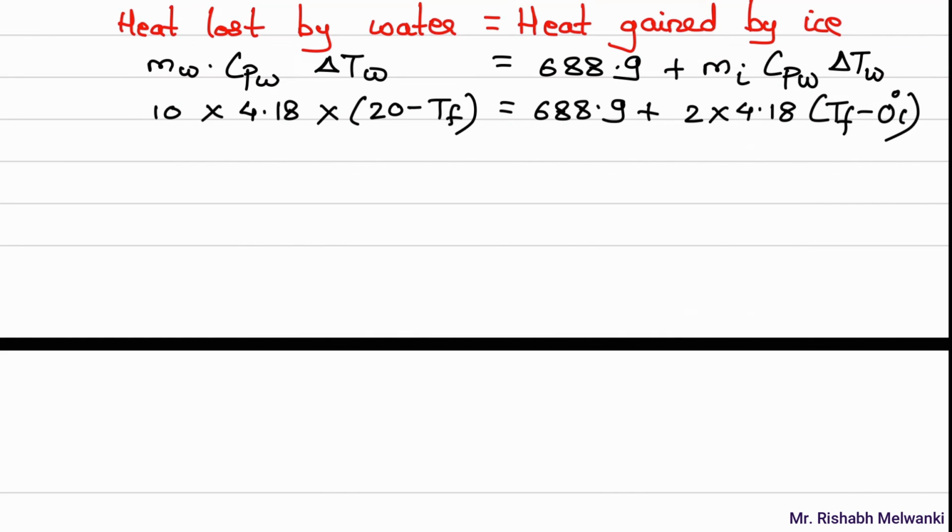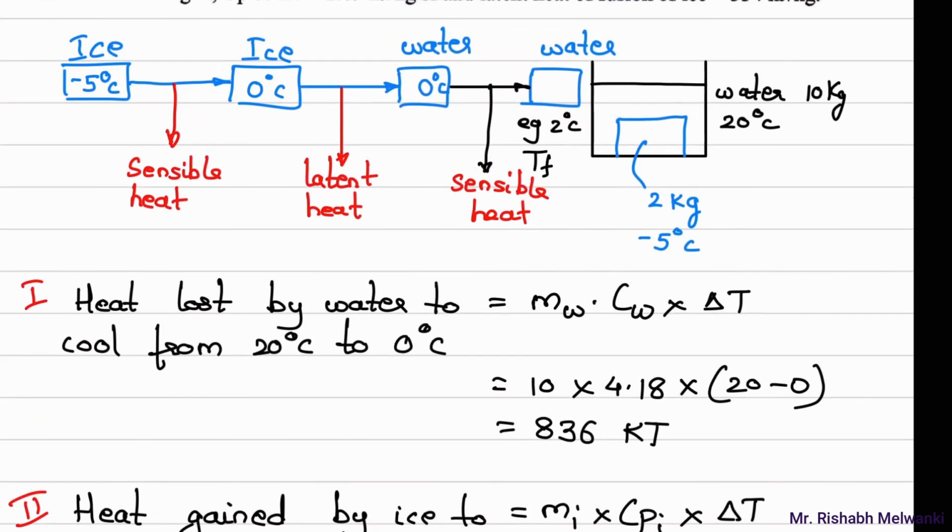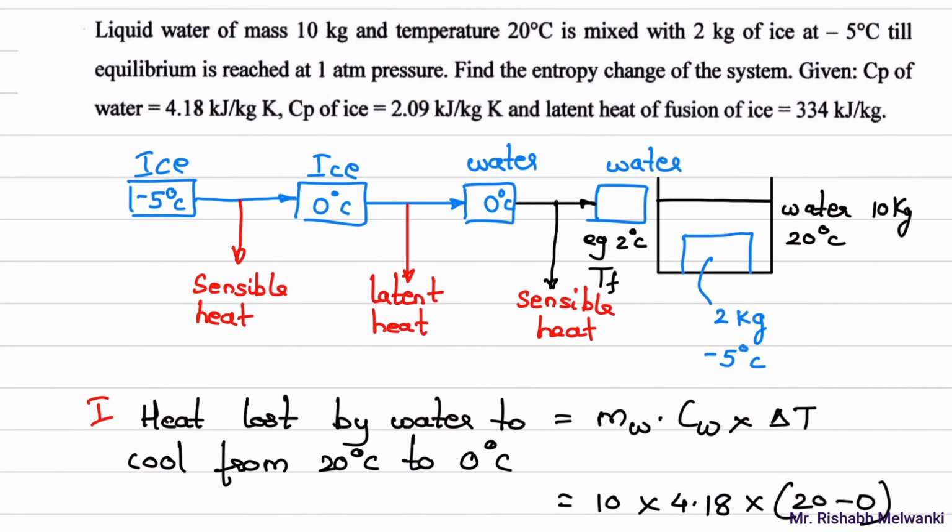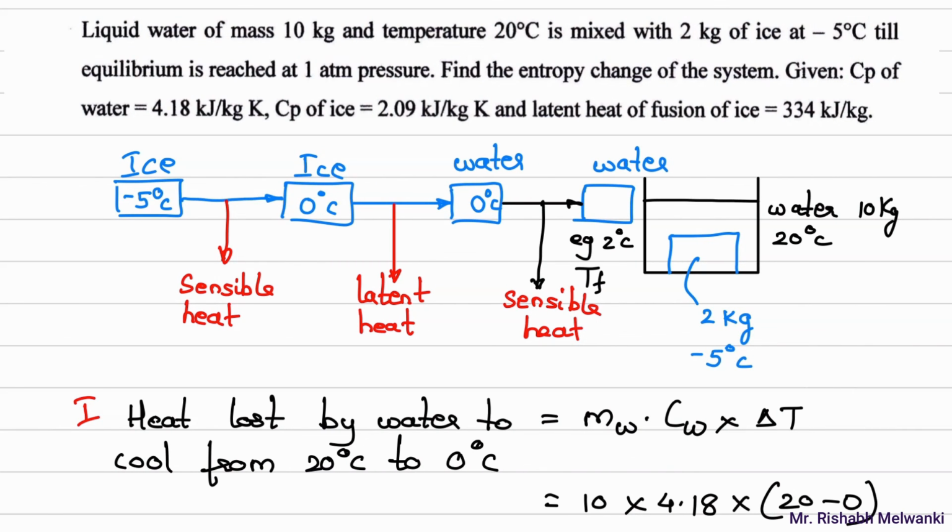Okay, so if you calculate this, finally you will get the answer of T final value is equal to 2.93 degree Celsius, which is equal to 275.93 Kelvin. Okay, now we have got T final. Now we can find delta S.